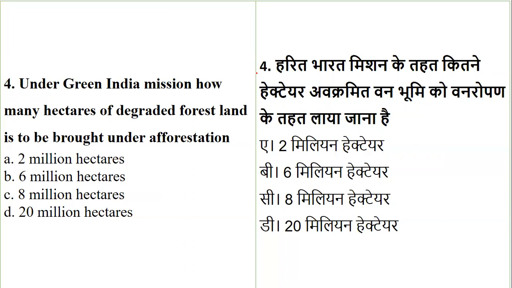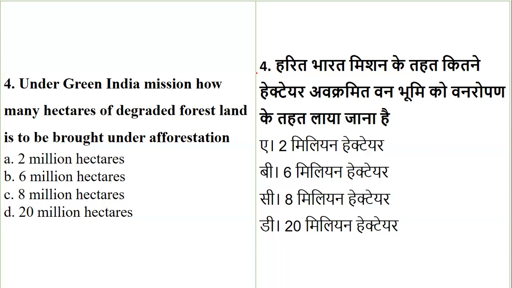Here we will once again read the question. It is talking about under Green India Mission, how many hectares of degraded forest land is to be brought under afforestation? That is 2 million, 6 million, 8 million, or 20 million. It is asking about your total land mission, and how many hectares of degraded forest land is to be brought under afforestation.